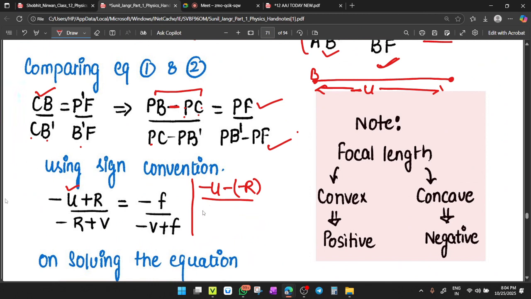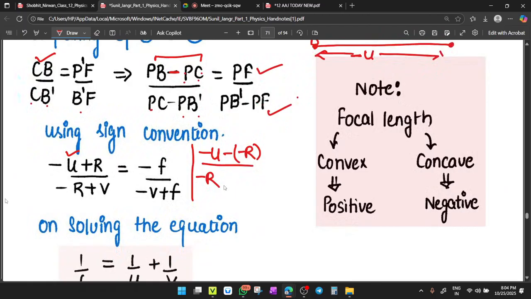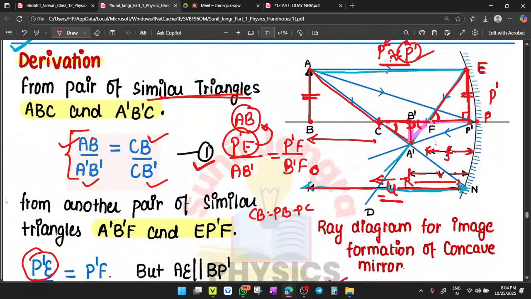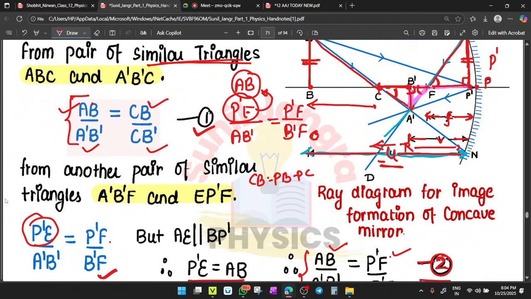Now PC again is minus R, and PB dash equals to minus. Now tell me what is PB dash? Is it plus V or minus V? Yes, very good.